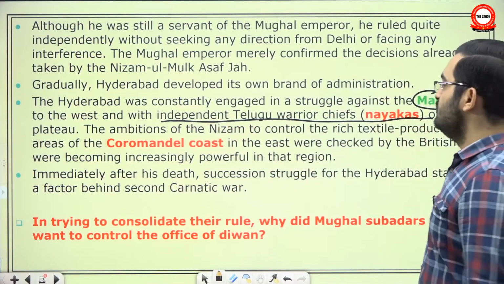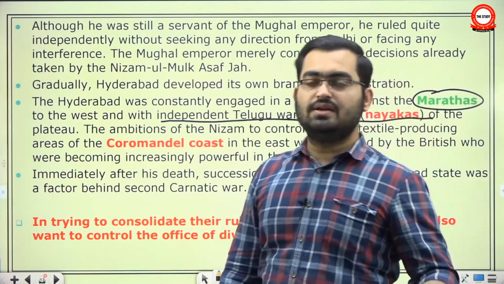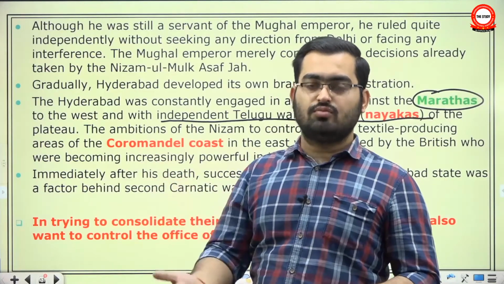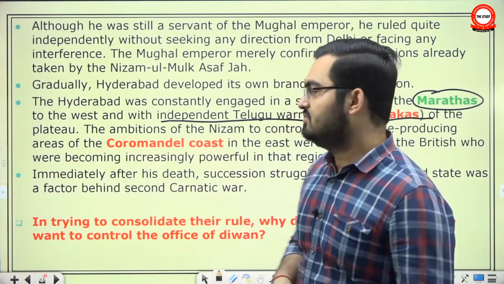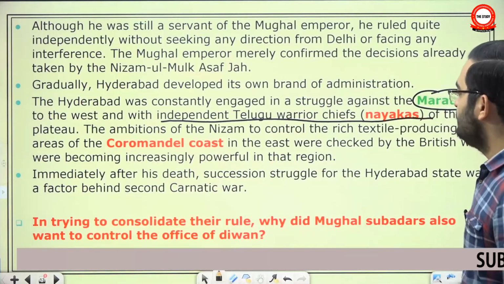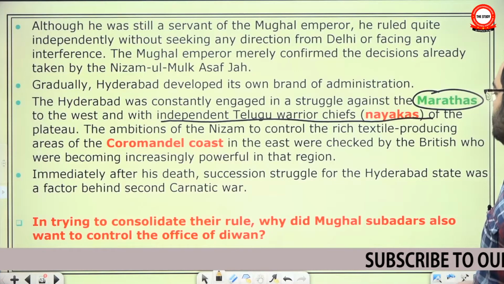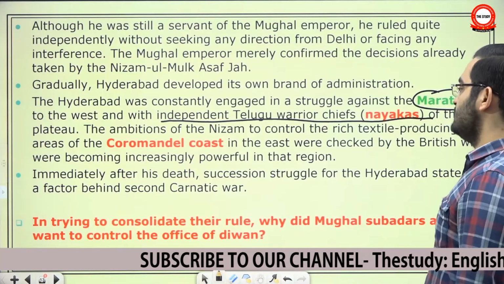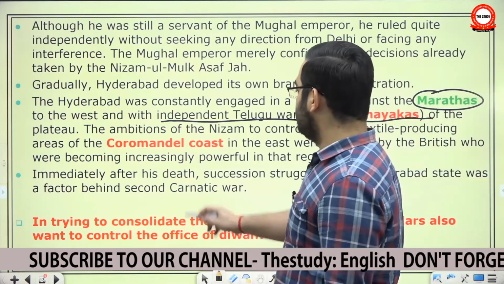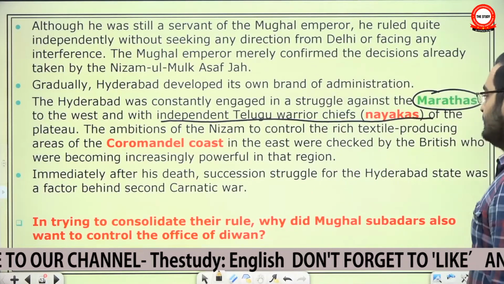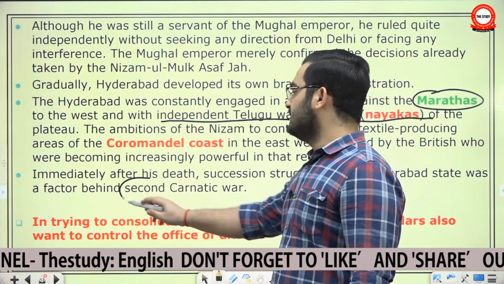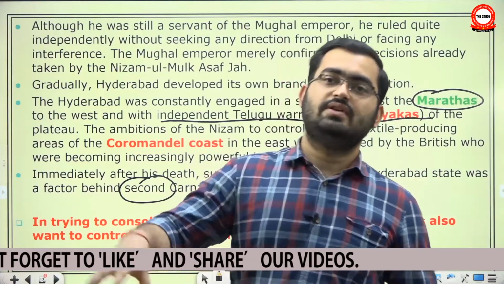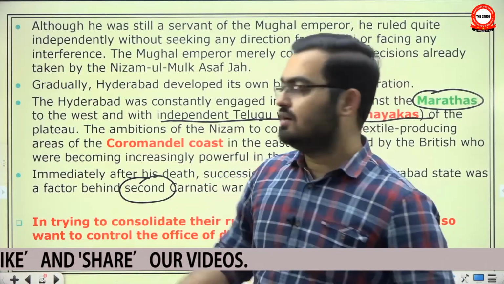So just as the Mughals had to incorporate the local people into their Mansabdari system, similarly even these new states will have to accommodate the local landed aristocracy into their administration. The ambitions of the Nizam to control the rich textile producing areas of the Coromandel coast were checked by the British, who were becoming increasingly powerful in the region. So powerful that immediately after his death, the succession struggle for the Hyderabad state was a factor behind the Second Carnatic War, right? Though the Carnatic Wars are mostly studied when you study modern India, okay?